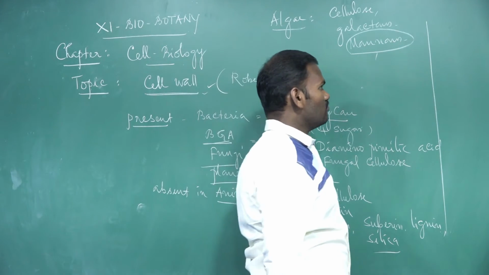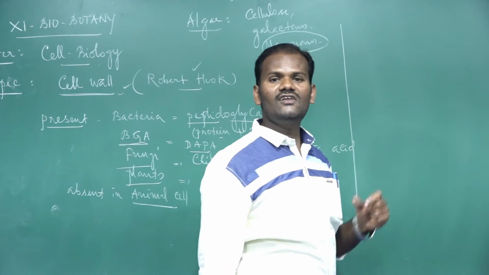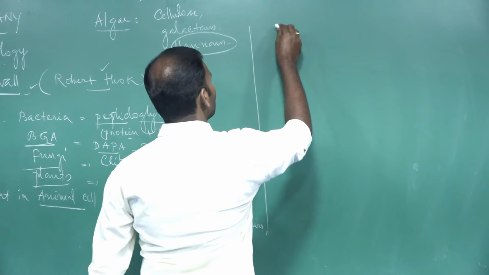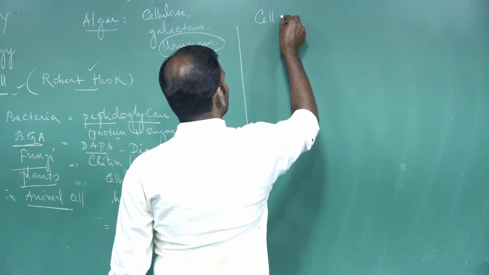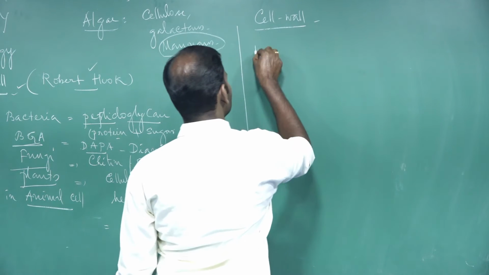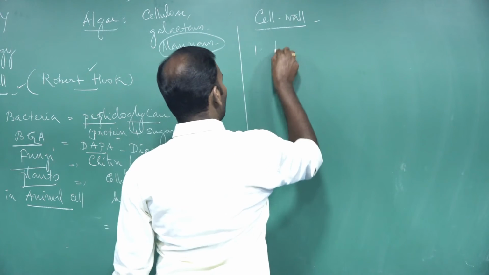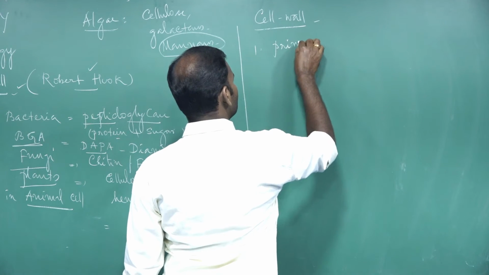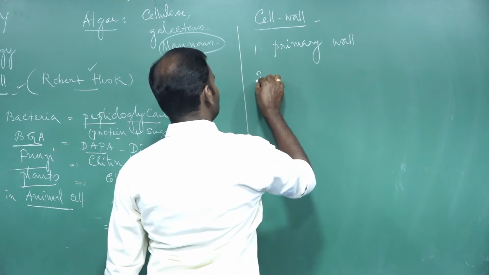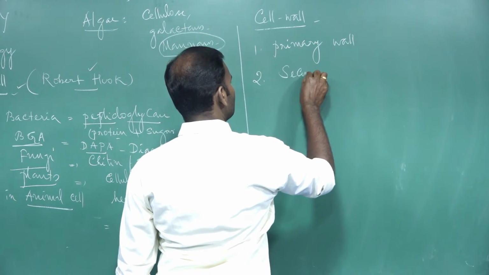Next, in plants, the cell wall shows distinct regions. One is the primary wall. Second, the secondary wall.